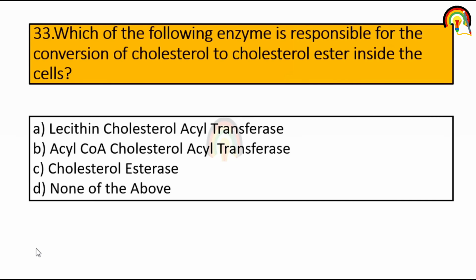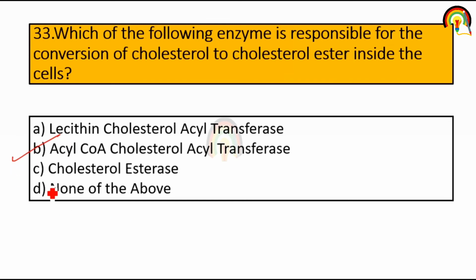Which of the following enzyme is responsible for the conversion of cholesterol to cholesterol ester inside the cell? Lecithin cholesterol acyltransferase, acyl coenzyme A cholesterol acyltransferase, cholesterol esterase. So among these, which enzyme is responsible for conversion of cholesterol to cholesterol ester?